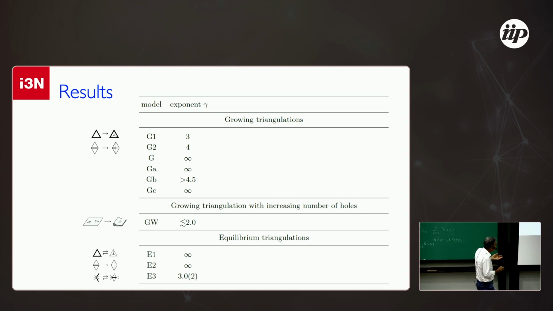Other cases we can measure, and we can say that numerically it's bigger than 4.5, but we don't have the precise value. But you see, for different models, either these ones or the static ones, in the static ones you have exponential decay, so the exponent is infinite, apart from this one where we have exponent 3.